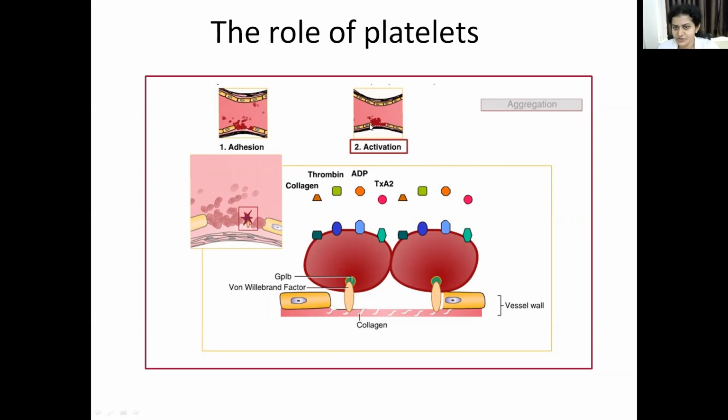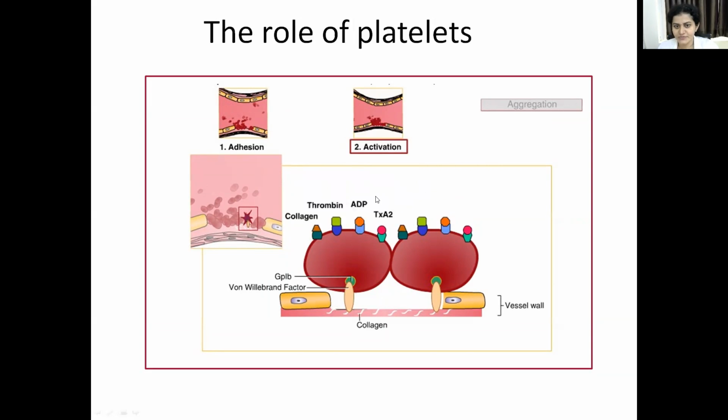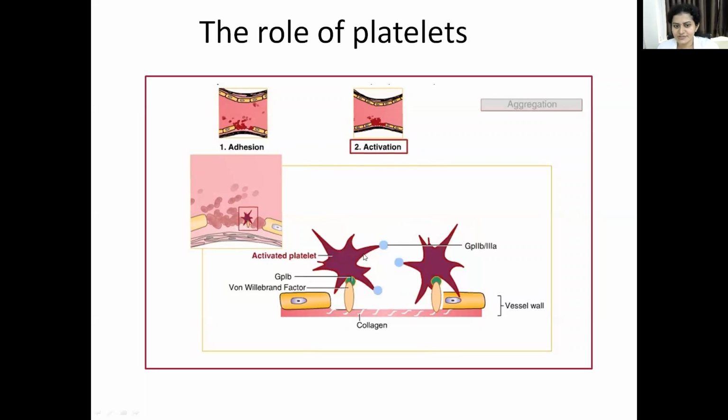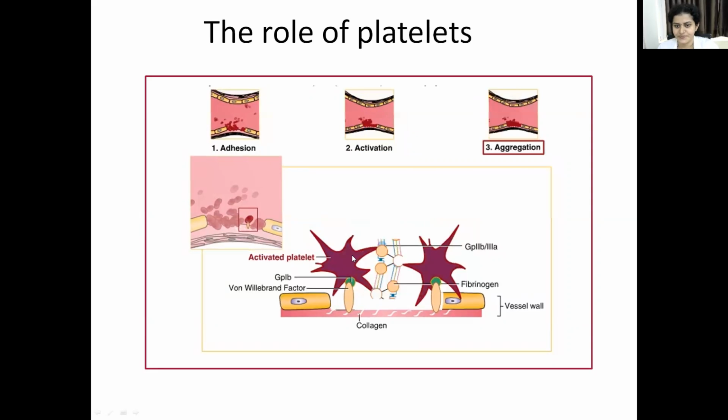After the endothelial injury, the platelets get exposed to collagen, thrombin, and other factors, and they bind to the receptors present in the outer membrane of the platelets, and that causes the platelets to be activated. So these are the activated platelets. And then there will be aggregation, that is clumping of the platelets together. That is called platelet aggregation.